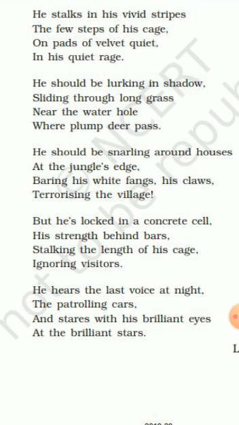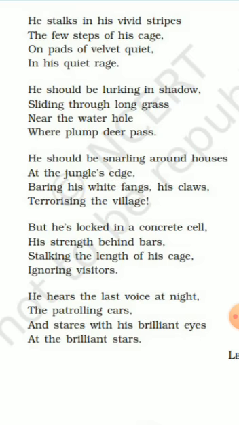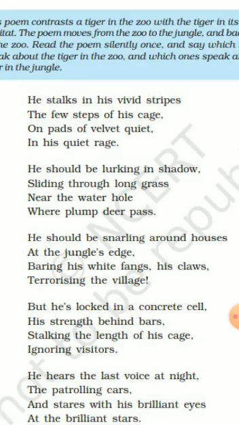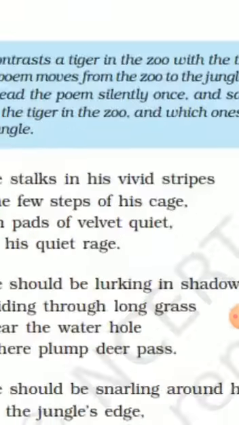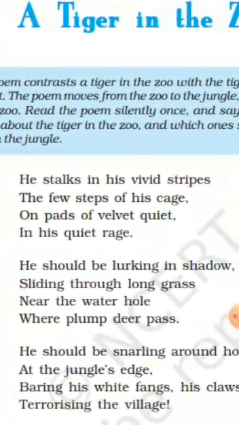I hope you understood the explanation of the poem, students. Now let's move from the beginning. First stanza, I will tell you about the poetic device and rhyming scheme of this poem. First of all, the rhyming scheme. See, students, in the first line, he stalks in his vivid strips the few steps of his cage on pads of velvet quiet in his quiet age.